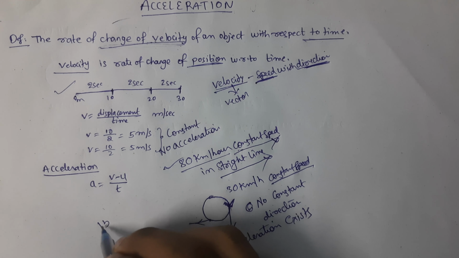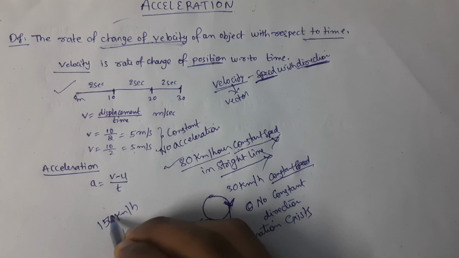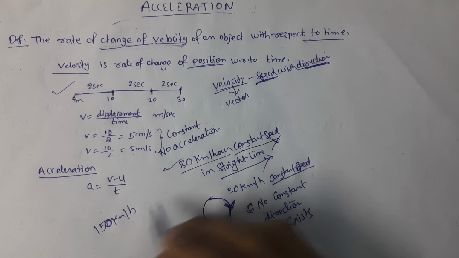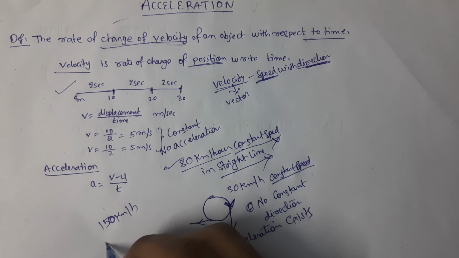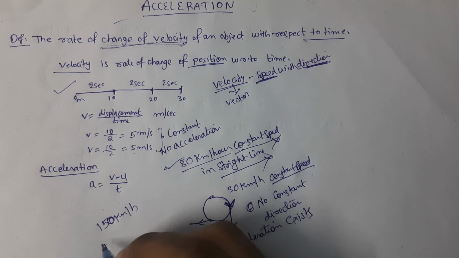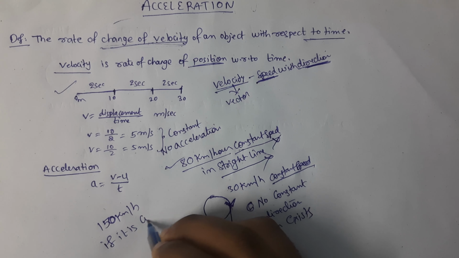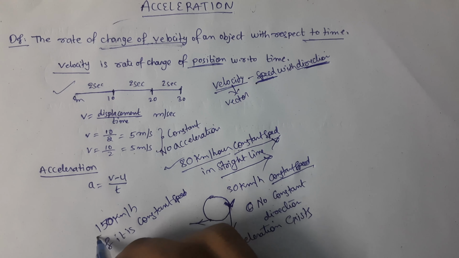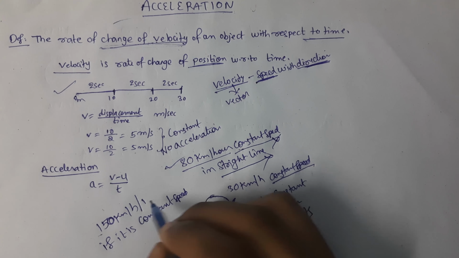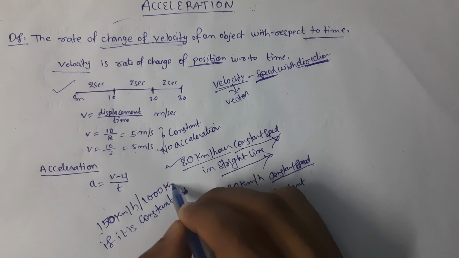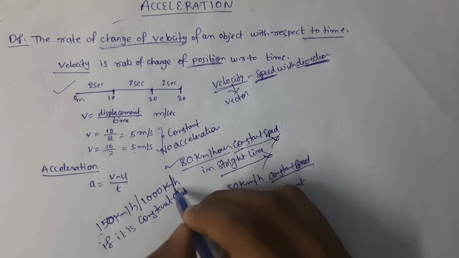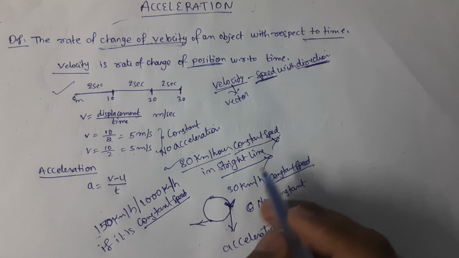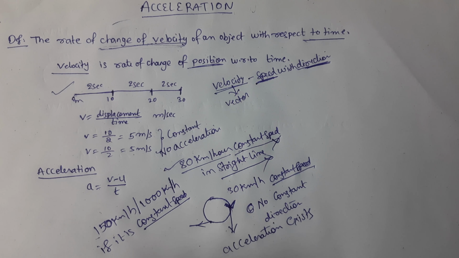If you are traveling at 150 kilometers per hour, that doesn't mean there is acceleration, because if it is constant speed, then even 1000 kilometers per hour doesn't matter. If there is constant speed and no change in direction, then the acceleration is zero.